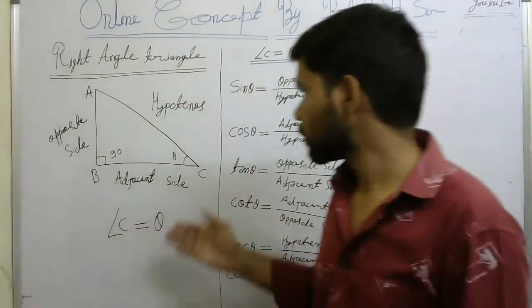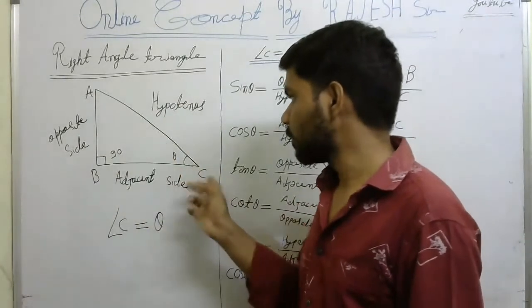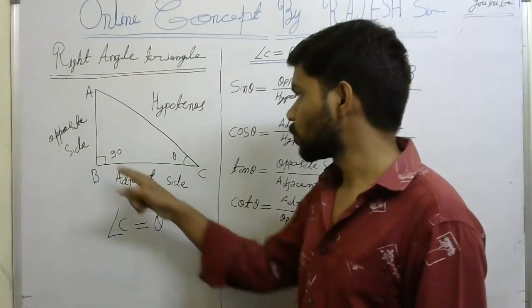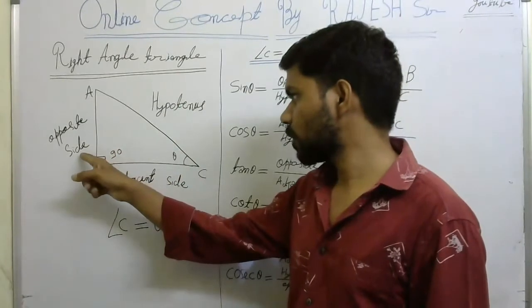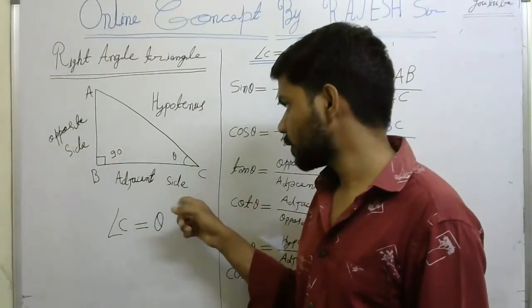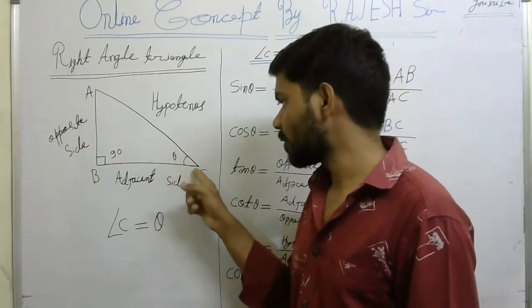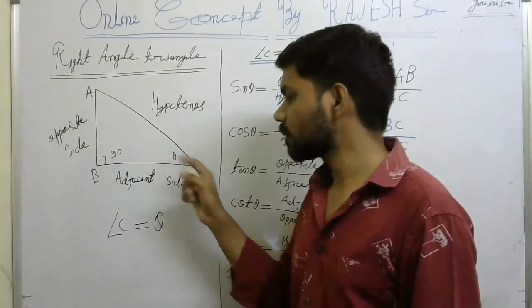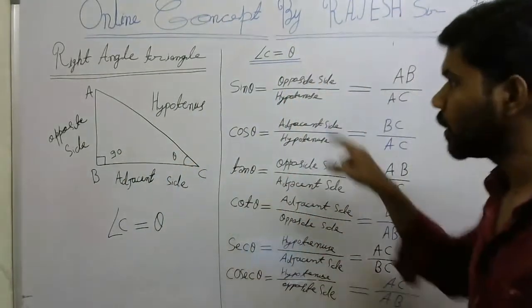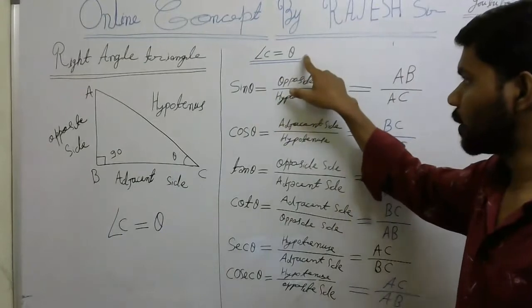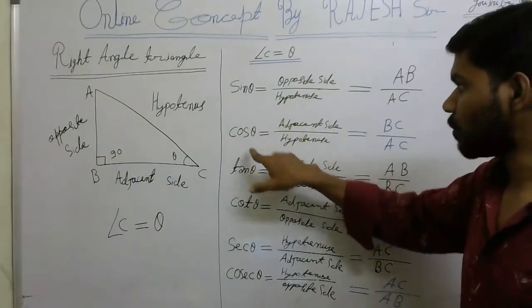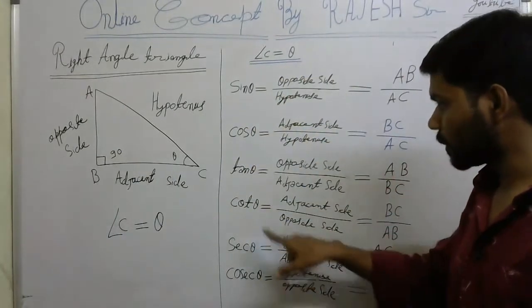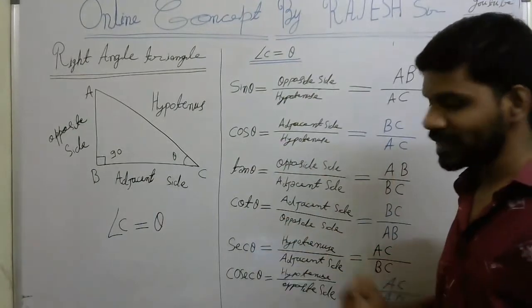Look here. This is the same triangle ABC, the right angle triangle. So this is your hypotenuse. This is your opposite side. This is adjacent. In this, we are measuring the angle C. Angle C is nothing but theta. So the same thing I took here. Angle C is equal to theta. This means sine C, cos C, tan C, cot C, sec C, cosec C, like that.